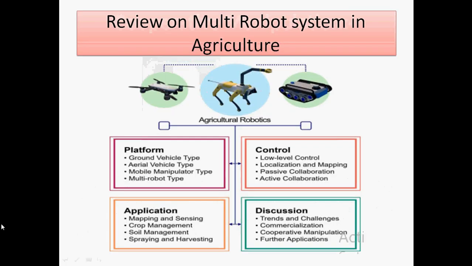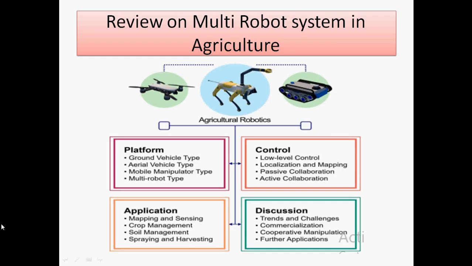Then next we are reviewing multi-robot systems in agriculture. Nowadays agriculture robots use different platforms: ground vehicle type, aerial vehicle type, mobile manipulator type, and multi-robot type. These are the platforms we use for agriculture. We also have different control levels: low-level control, localization and mapping, passive collaboration, and active collaboration.